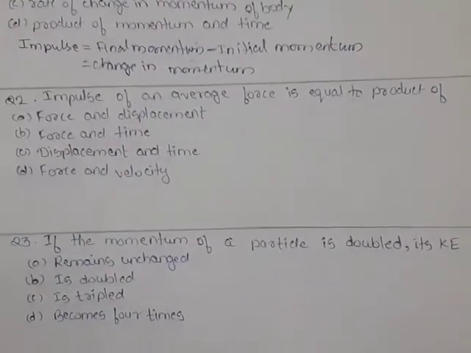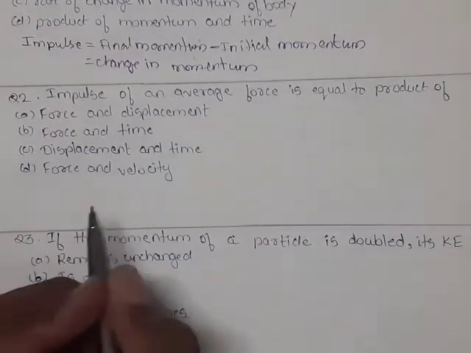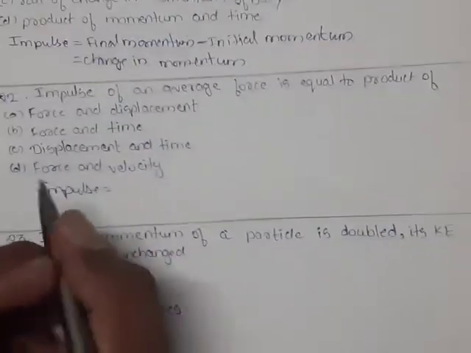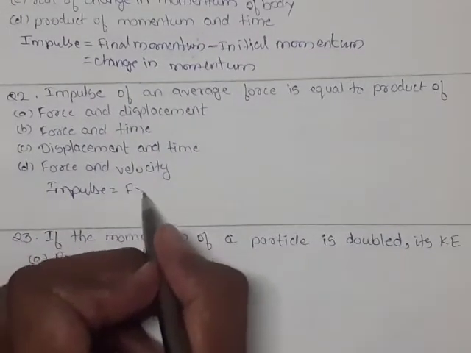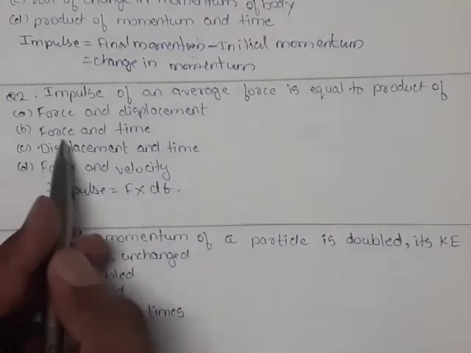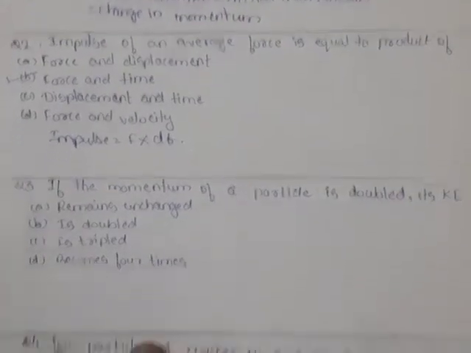Second question: impulse of an average force is equal to product of. So again we'll see the definition of impulsive force. Definition of impulsive force is: it is a large force acting on a particle for a short duration of time. So we are saying impulse is equal to product of force and a short duration of time, that is dt, or we can say impulse is a product of force and time. So for question 2, option B is correct.